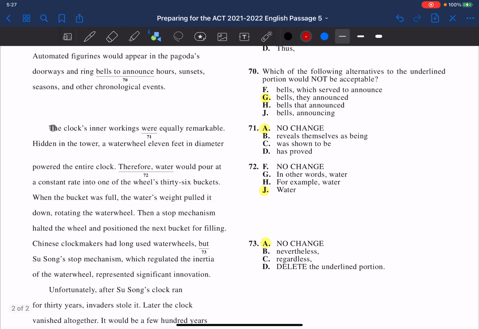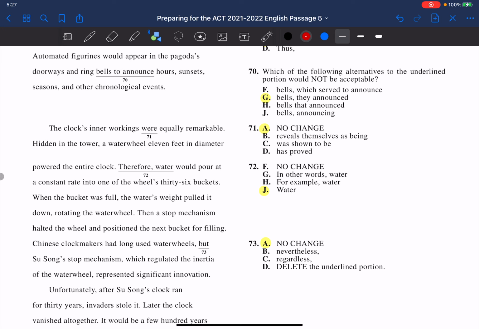Number 71, the clock's inner workings were equally remarkable. So our options reveal themselves to be, was shown to be, has proved. Again, they're all kind of the same idea, and when they're the same idea, we want the shortest one possible, which is were. Hidden in the tower, a water wheel 11 feet in diameter powered the entire clock.